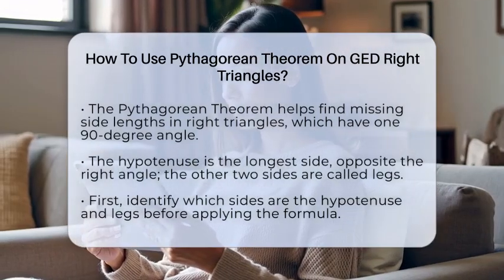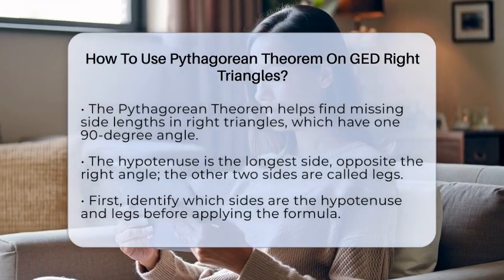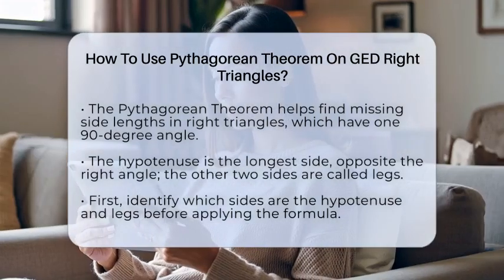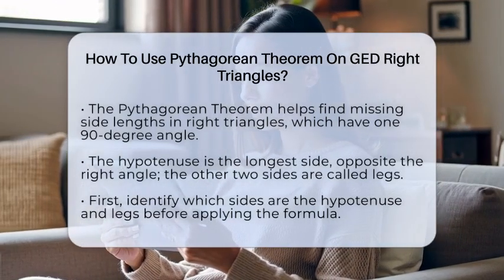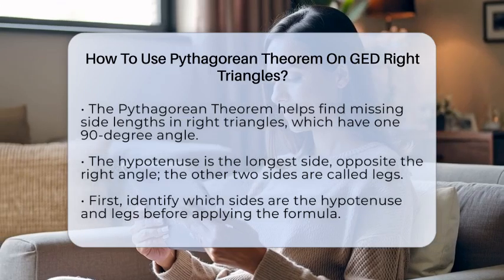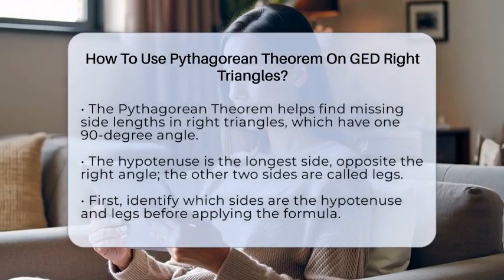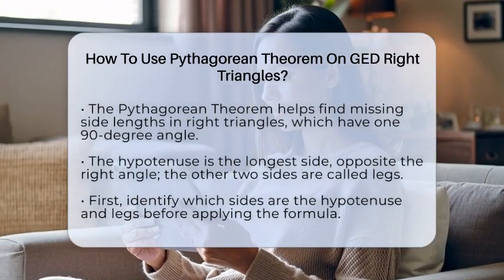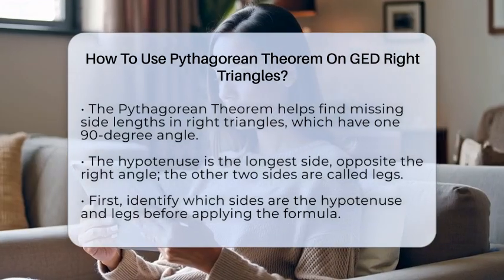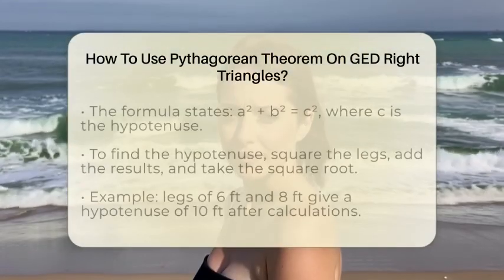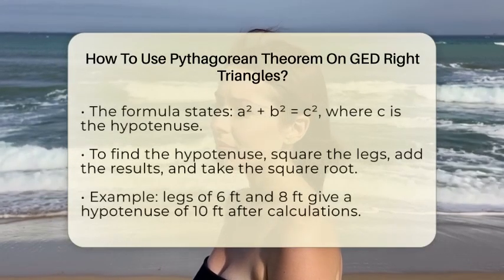The key is knowing which side is which. The longest side, opposite the right angle, is called the hypotenuse. The other two sides are called legs. When you see a right triangle on the GED test, first identify the hypotenuse and the legs. Once you know which sides are which, you can plug the known lengths into the formula.